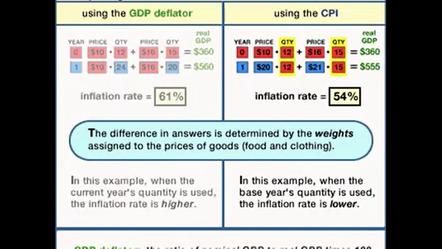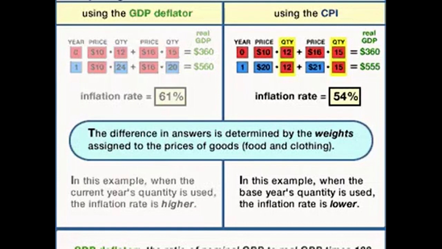Now, typically, these methods will yield numbers that are not so far apart. And if we look at some actual data from history, you can see that the GDP deflator method of calculating the inflation rate has given numbers that were pretty close to the CPI method for calculating the inflation rate. Some years, the CPI is going to give you a bigger inflation rate than the GDP deflator. And some years, the GDP deflator method is going to give you a higher rate of inflation.